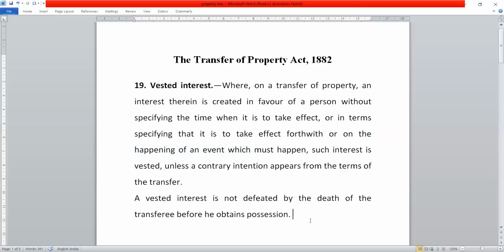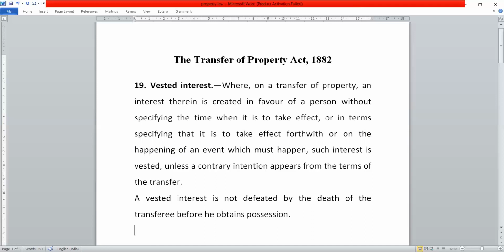The examples of such events can be, you can simply specify a date on which this transfer will happen. For example, if today it is 30th March 2020, you can simply say on 30th May 2020 the transfer will take place. We know that 30th May 2020 will definitely come. It is an event of must nature. So the transfer will take place on a particular event which is definitely going to be there.